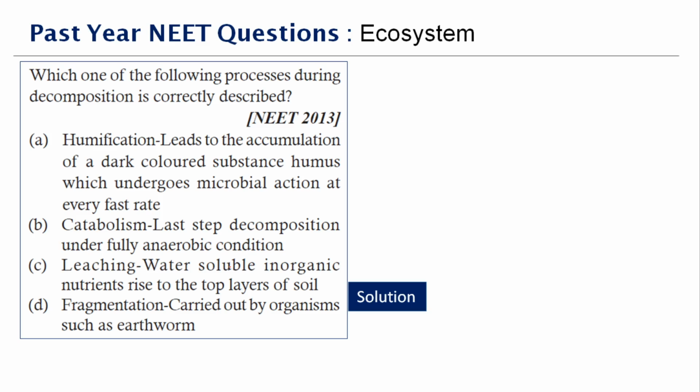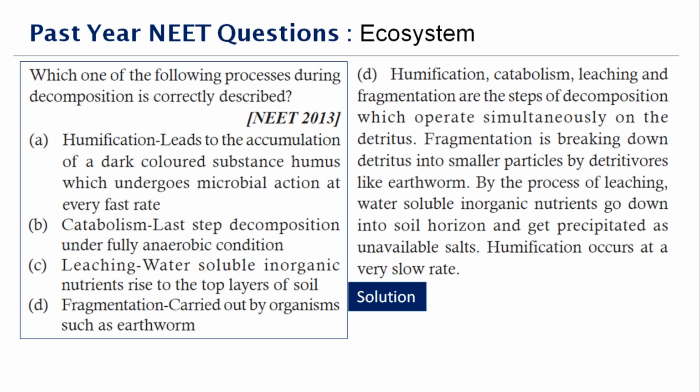form of unavailable salts. Okay, and humification is right, but the only mistake that they made there in the statement is it will not happen at a fast rate, but it will happen at a slow pace. Out of the four, the correct answer is option D, fragmentation, and that is carried out with the help of the detritivores. That is right.